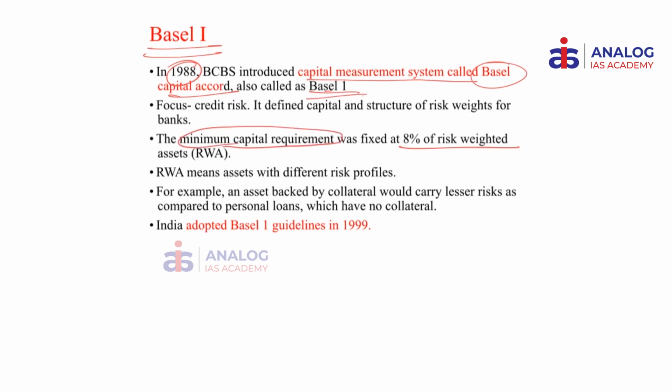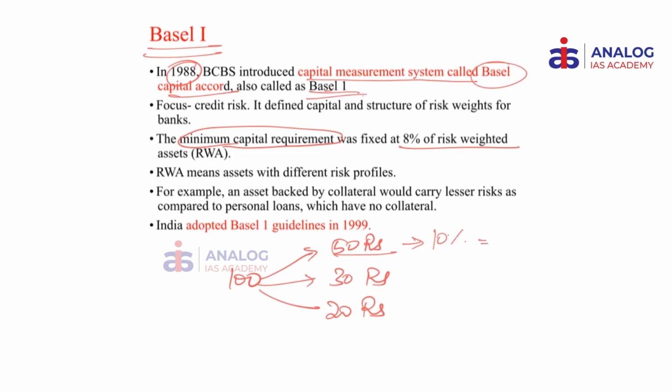Now, what is this concept of risk-weighted assets? For example, you have 100 rupees worth of loans given to different sets of customers. Say you gave a 50 rupees loan to one customer, a 30 rupees loan to another customer, and a 20 rupees loan to another customer. The probability of failure of the first loan is valued at 10%. So you have to keep aside 10% of 50 rupees, that is 5 rupees, aside without lending.